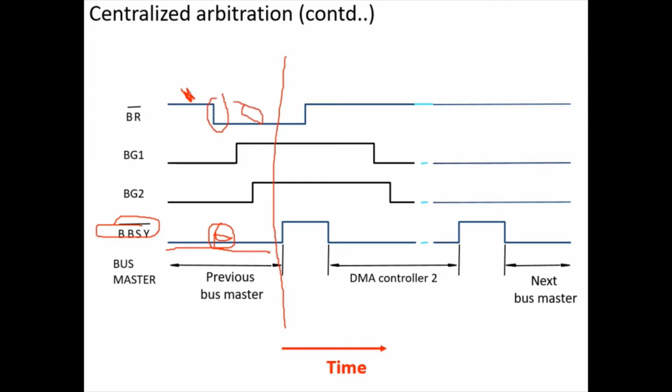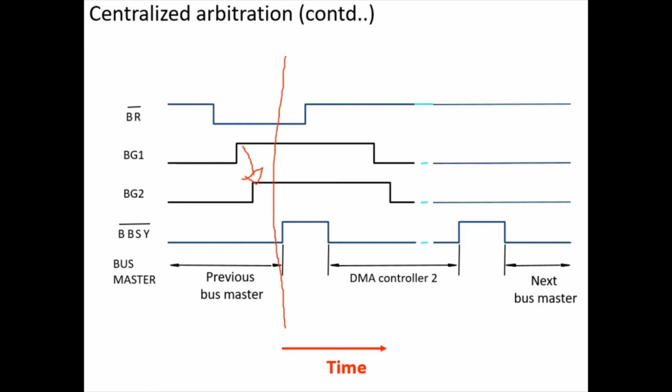When the bus request signal becomes 0, that means one or multiple devices are trying to become the new bus master. So what does the processor do? The processor sends the BG signal 1, the bus grant signal, to DMA controller 1 here. Now DMA controller 1 does not want to become bus master, so it transfers that signal to bus grant 2.